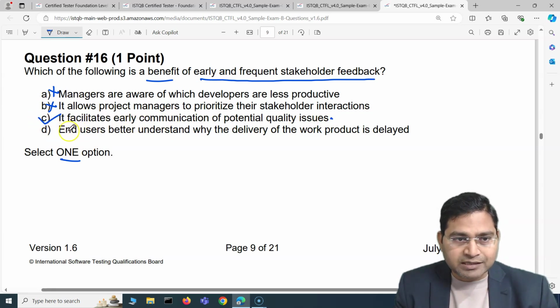Let's go to the D one and eliminate that as well. End users better understand why the delivery of the work product is delayed, right? So absolutely baseless statement. So C is the correct answer.